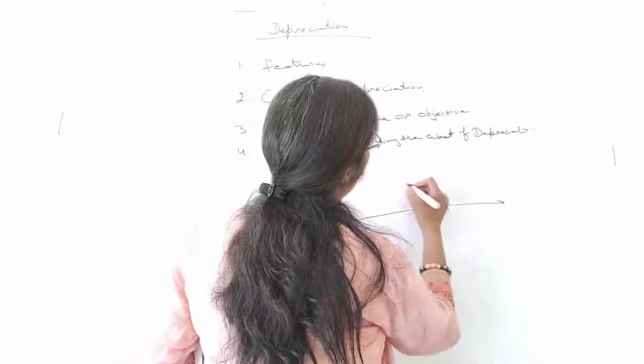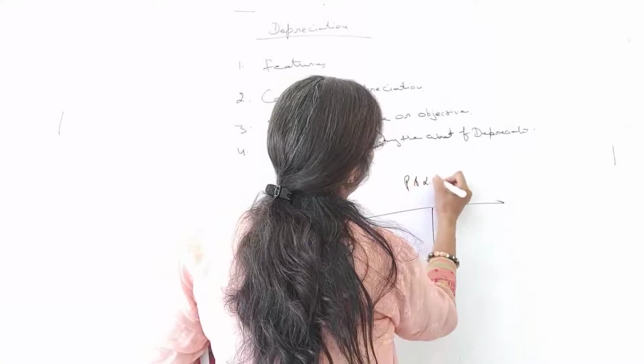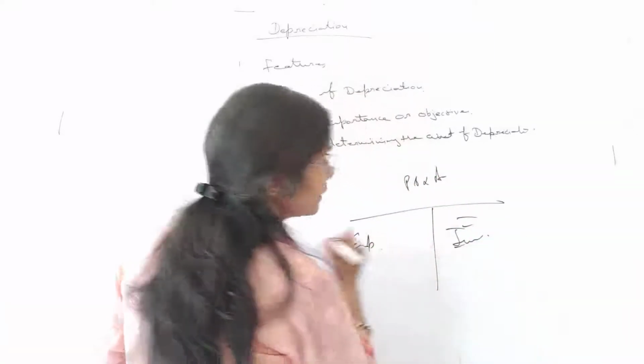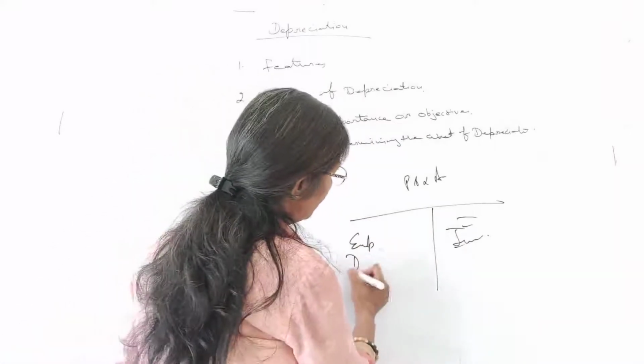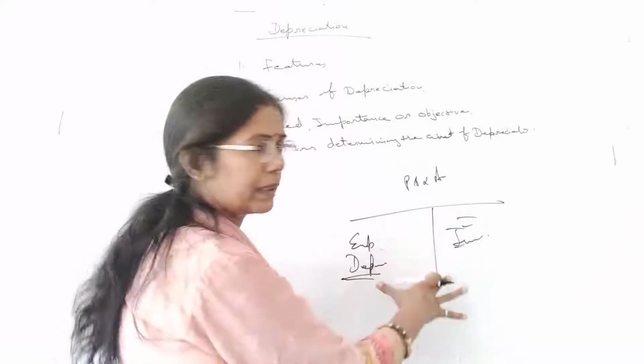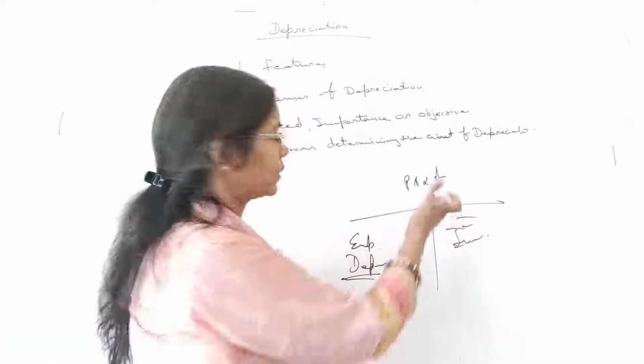What happens to this? When you prepare your profit and loss account, here we have an income side and here we have expenses. If you don't show the depreciation, although you will not understand yet because you haven't practiced trading and P&L.